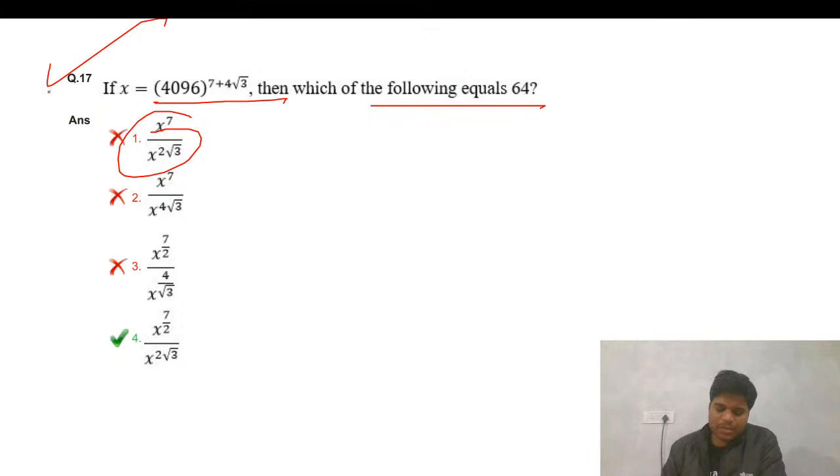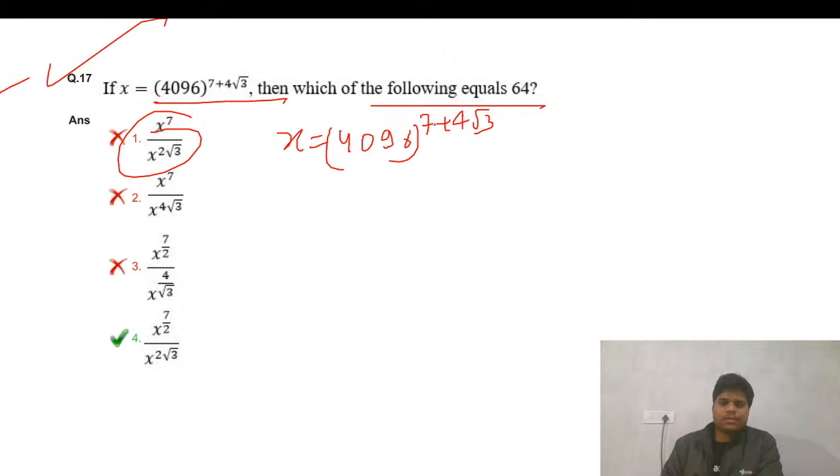Earlier we have done this thing. This earlier question has been regarding logs. Something is given in log form and they ask for something in a different form. This type of thing has been there. Now for this, what we do: x equals 4096 to the power 7 plus 4 root 3.